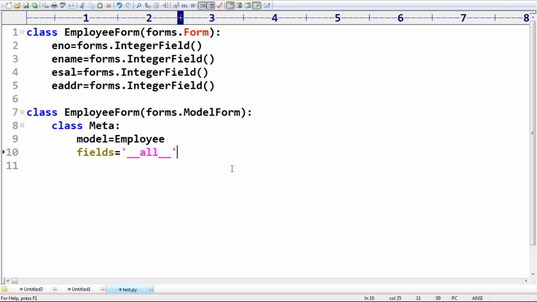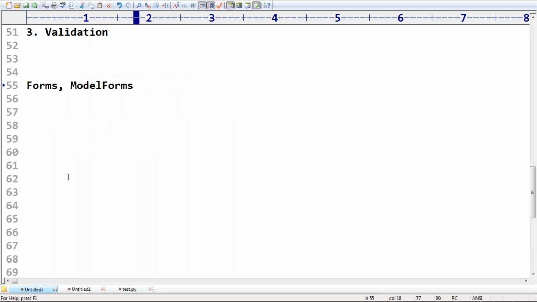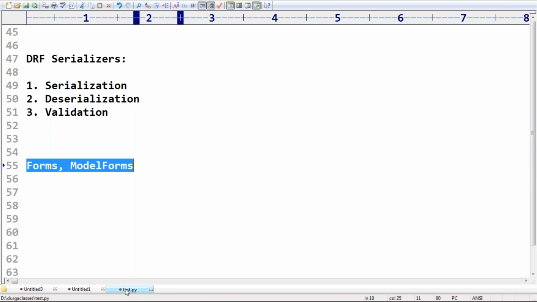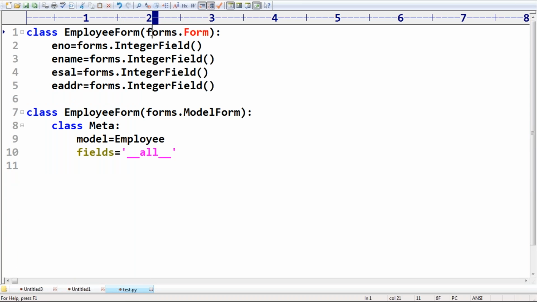The reason is, in very simple terminology, the DRF serializers concept simply acts as forms and model forms. That's why here we use forms.Form, but here EmployeeSerializer.